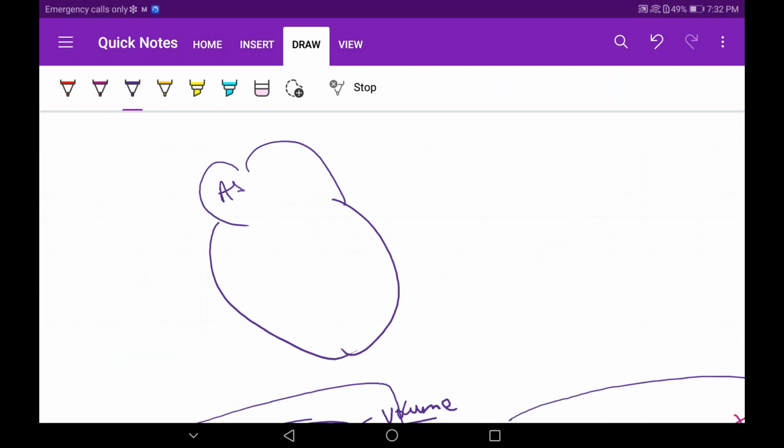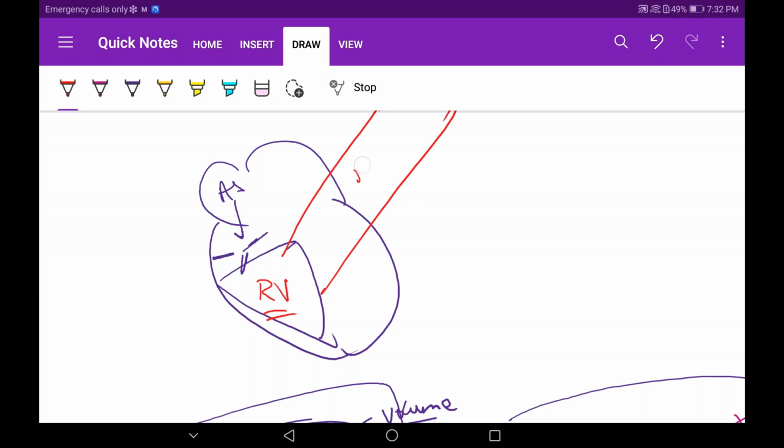So I already told you atrial systole happens and the tricuspid valve closes. Now this is our right ventricle, and this is our pulmonary artery. This is our pulmonary valve. Now what I'm trying to tell is blood entered into the right ventricle, and first heart sound was produced by closure of the tricuspid valve.